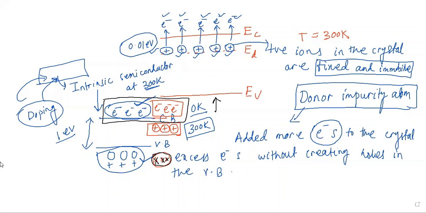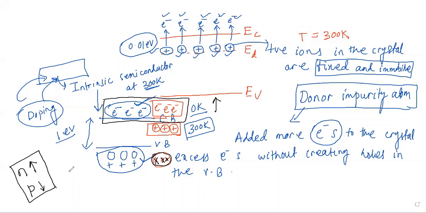So if I write the concentration of electrons as n and the concentration of holes as p, then the concentration of electrons here is more than the concentration of holes. In this type of extrinsic semiconductor, you added donor or pentavalent impurity atoms, group 5 elements, to silicon or germanium, adding donor electrons to the conduction band.